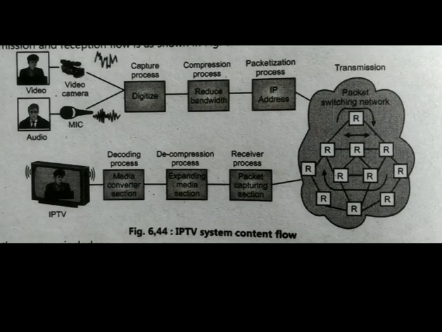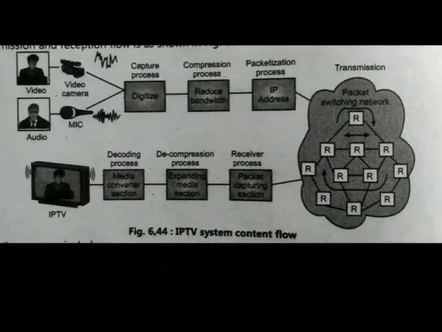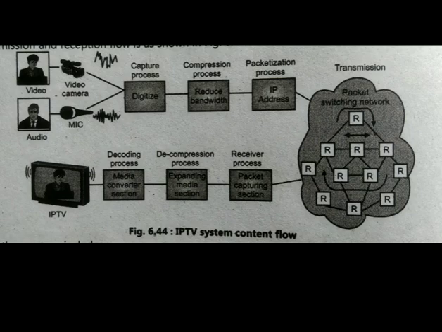As you can see in the diagram here, whatever video we have captured by using the camera and whatever audio we have captured by using the mic is first digitized by using different blocks here. After that, we are reducing the bandwidth of whatever content we have recorded, the particular audio and video. After that, in the packetization process, an IP address is given to each and every packet, and the content of the video is converted into a number of packets. In the packet switching network, there are a number of packets. And after that, at the receiver, there is the packet capturing section.